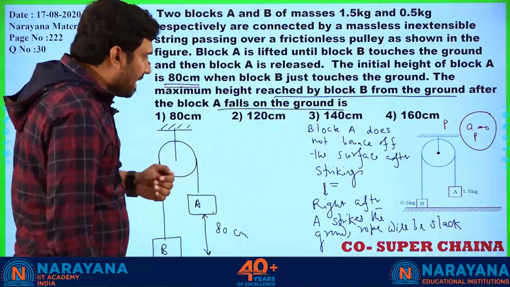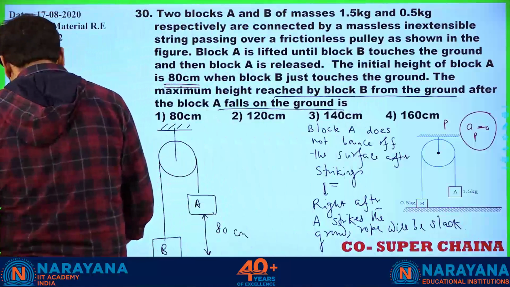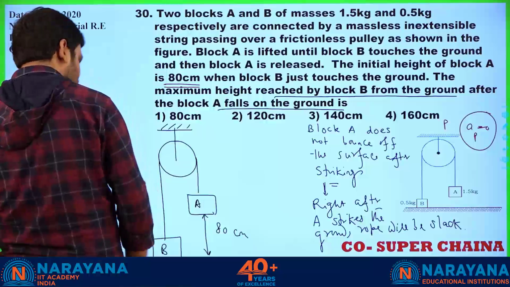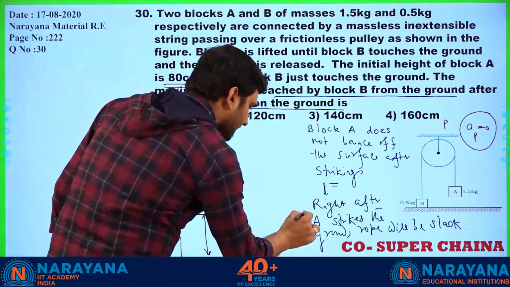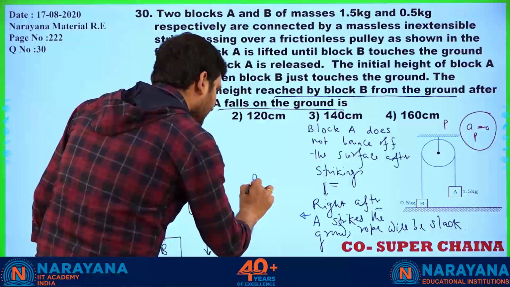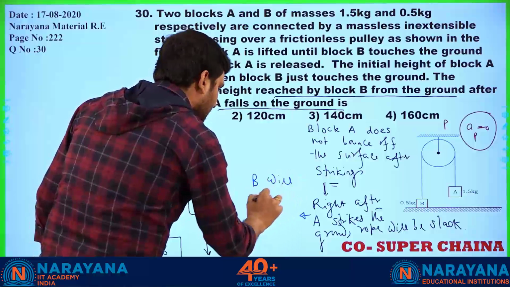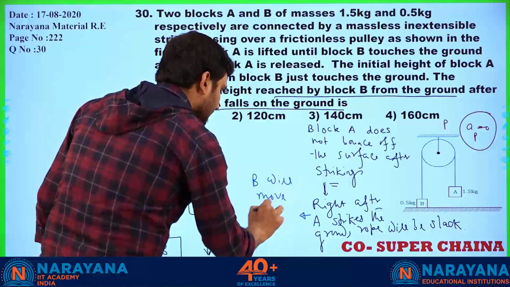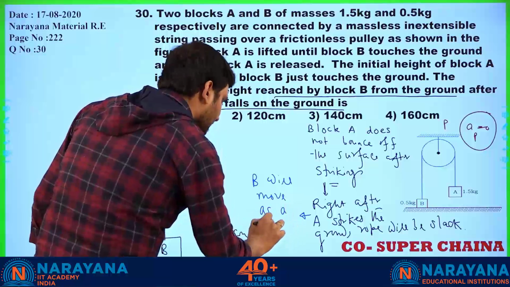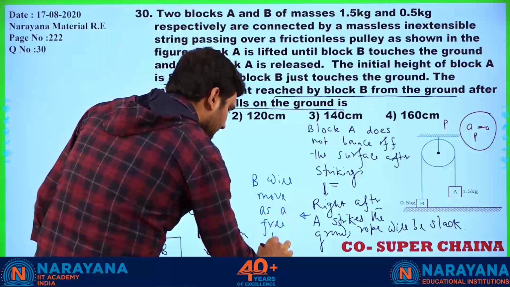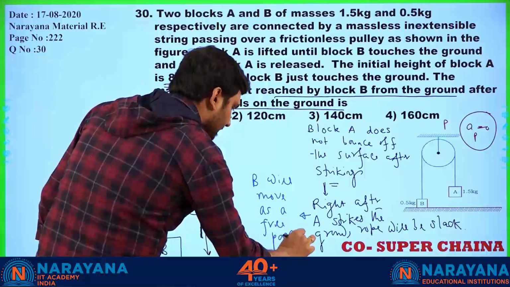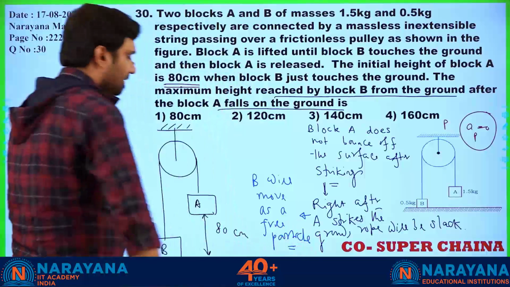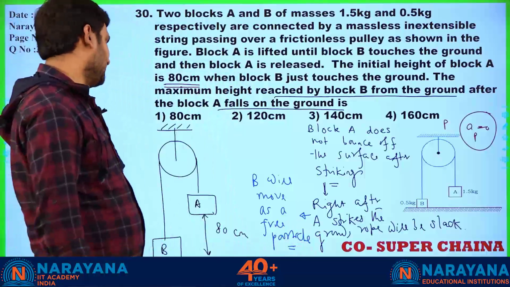So if the rope becomes slack, what is the next criteria? Next criteria is that if the rope is slack, immediately B will move as a free particle. That's the point. B will move as a free particle.